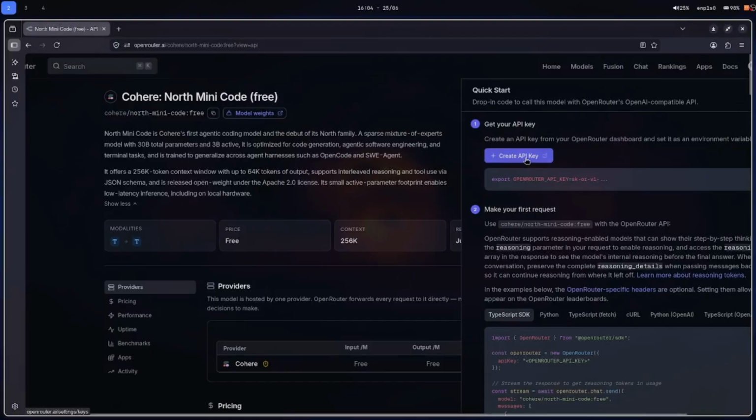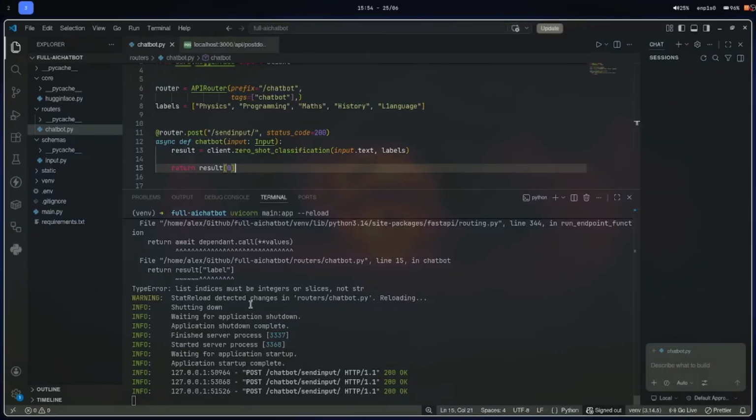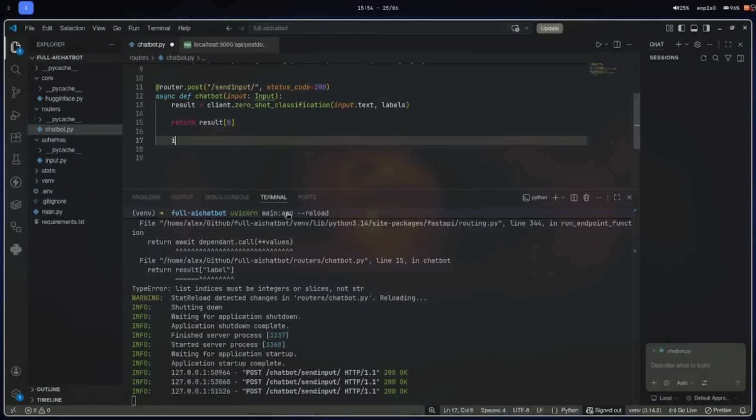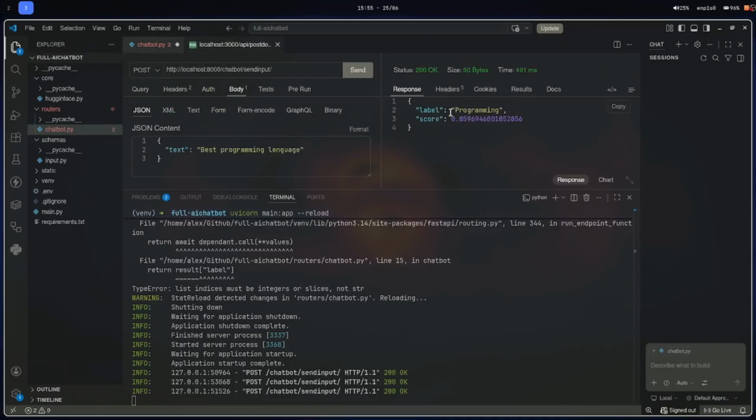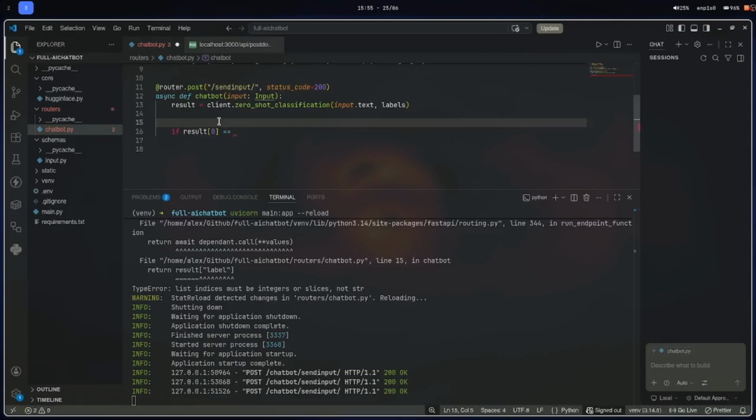In this case, the AI model for programming will be Coherent or Minicode, and we are going to create an endpoint in your API that is an endpoint for POST. We are going to pass the input text and the categories to the Hugging Face Expert 1 model, and the expert analyzes this input and determines the score of the match.